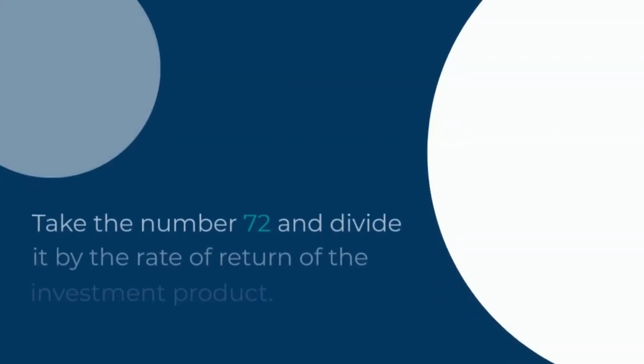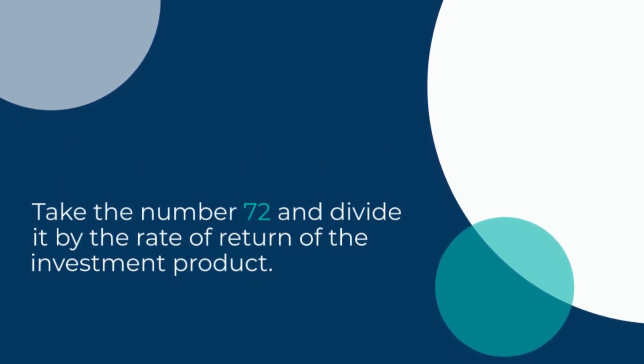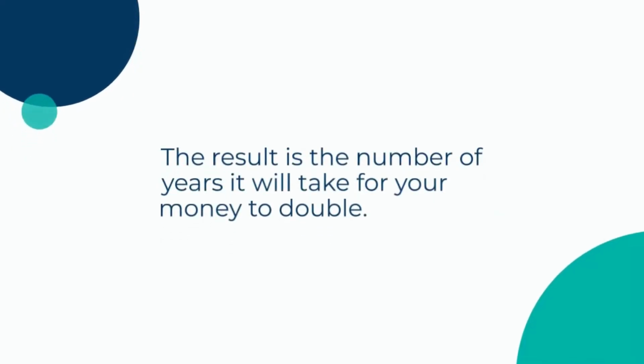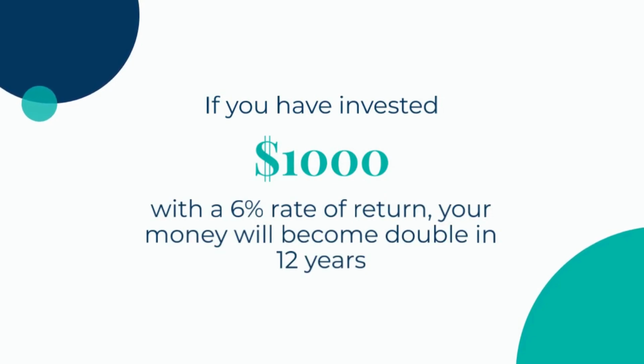Calculating the number of years in which your money doubles is very easy with the rule of 72. Take the number 72 and divide it by the rate of return of the investment product. The result is the number of years it will take for your money to double. If you invest $1,000 with a 6% rate of return, your money will become double in 12 years.